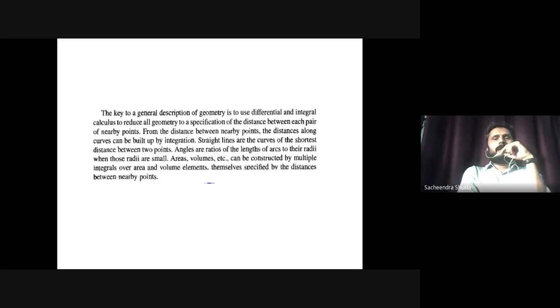It can be built up by integration. Straight lines are curves of shortest distance between two points. Angles are ratios of the length of arcs to their radii when those radii are small. So all the mathematical things can be calculated in terms of the elementary small distance between two separated points. So now we'll see how we can use those concepts.